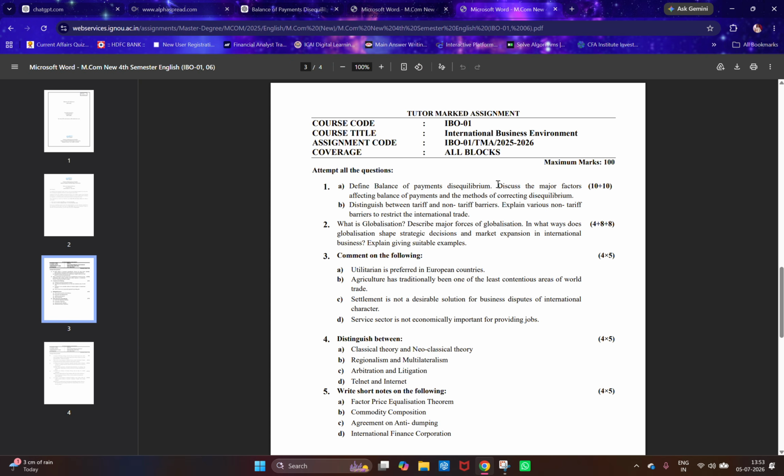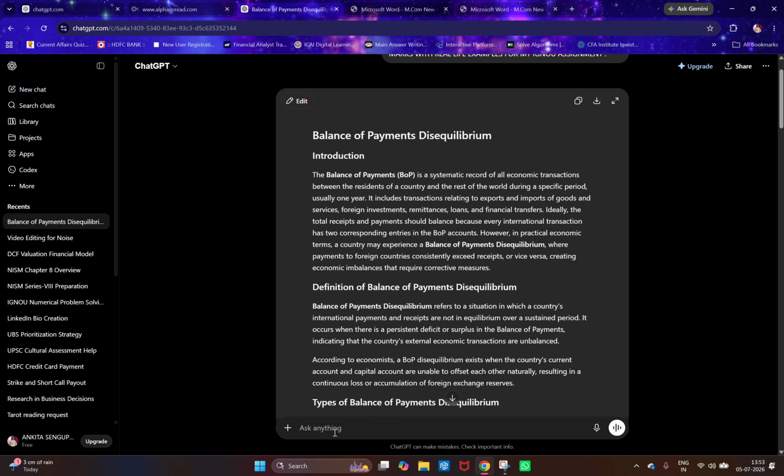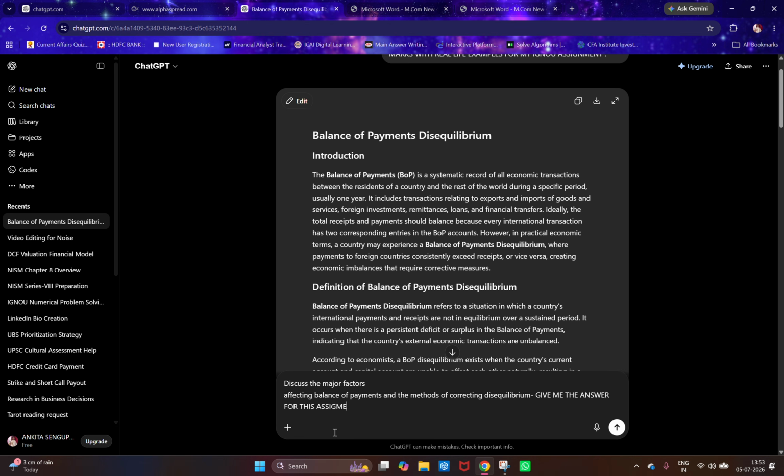Let's just see the second question. Discuss the major factors affecting balance of payment and the methods of correcting disequilibrium. Okay, I gave my question over here and I typed to ChatGPT: give me the answer for this IGNOU assignment question for 20 marks along with real life examples.